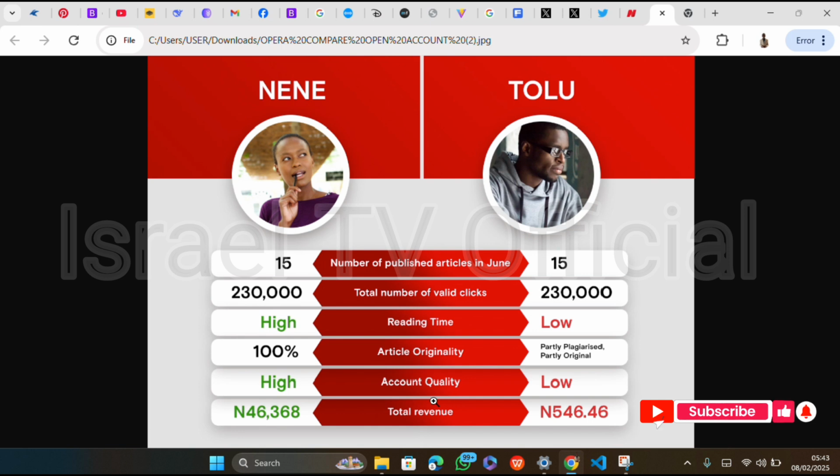So you see, now the total revenue, this is where the total revenue is determined. After considering all these 5 factors, then your total revenue is determined. You see, Tolu just earned only 546.46 naira out of 15 articles, 230 number of clicks. This one wasn't able to meet all these requirements. You can look at the other person, 46,368 naira. We'll come to how you can withdraw that.